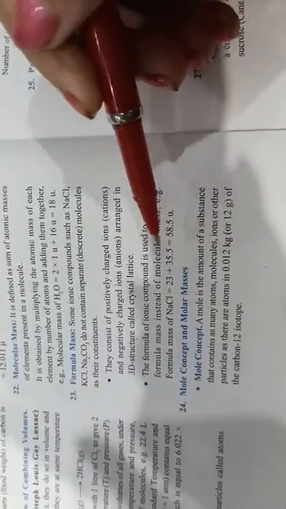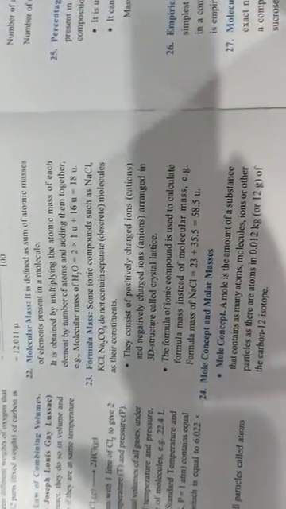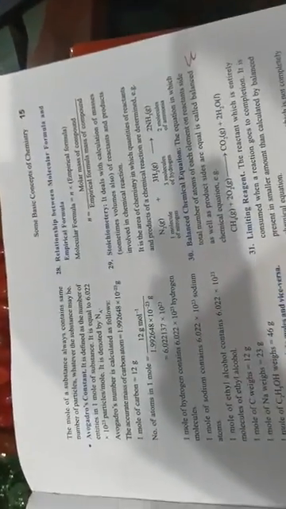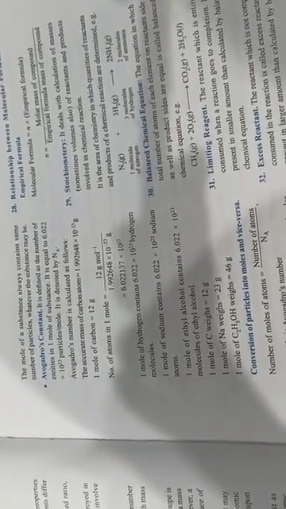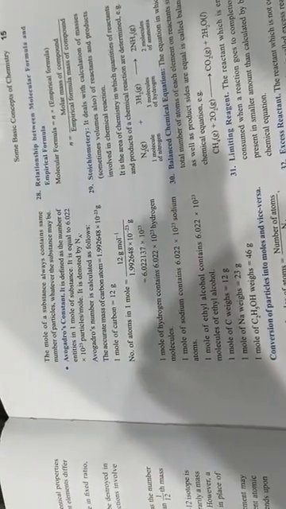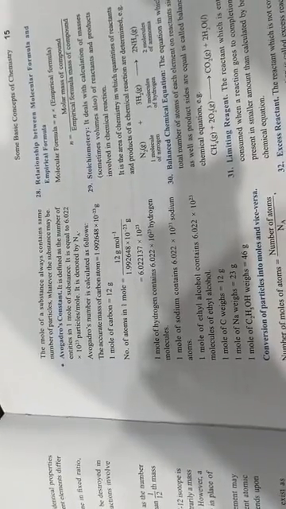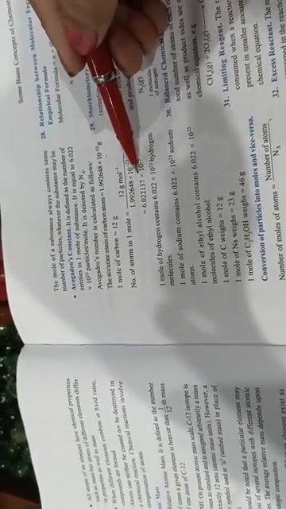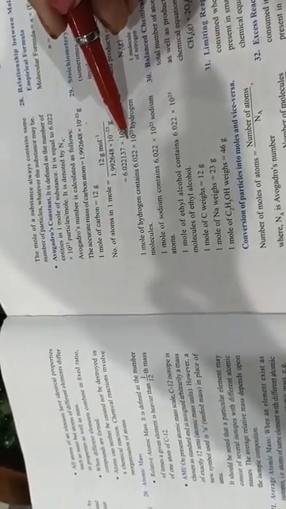Mole concept is important. A mole is the amount of substance that contains any atoms, molecules, ions or other particles. Next is the Avogadro constant. For the Avogadro constant we are using the value 6.02 times 10 to the power 23 particles per mole. It is denoted by Na. Okay, when we have to find the number of atoms in moles, we use 12 grams of carbon, and the mass 1.99 we have taken from carbon, and this is the number of atoms in 1 mole.